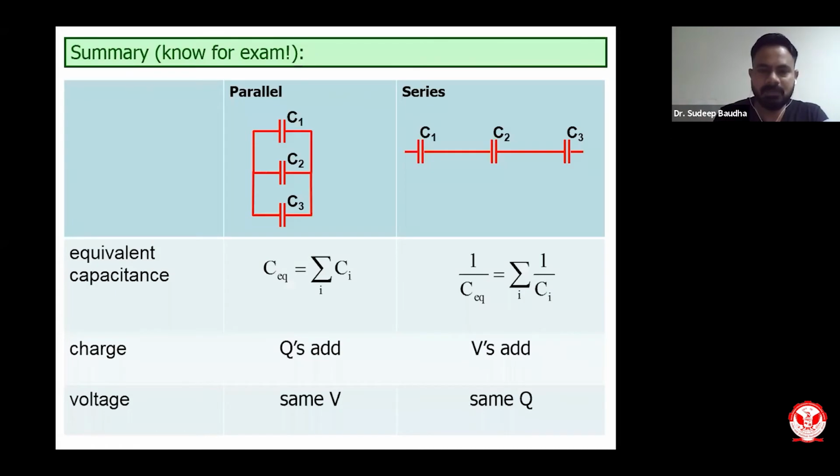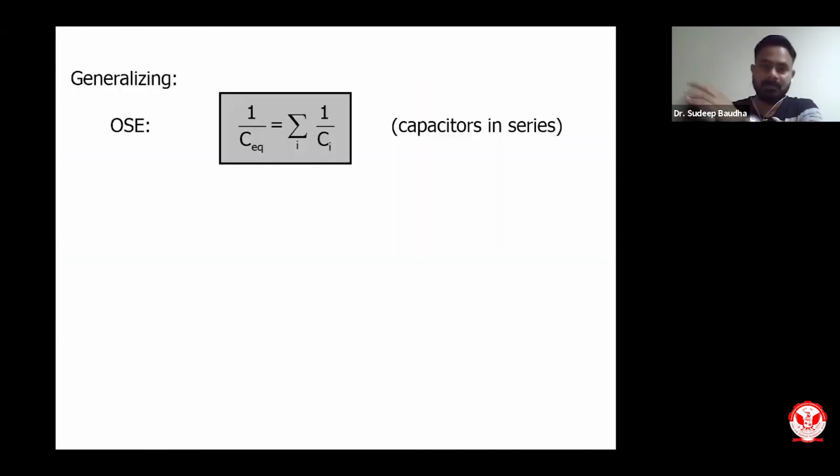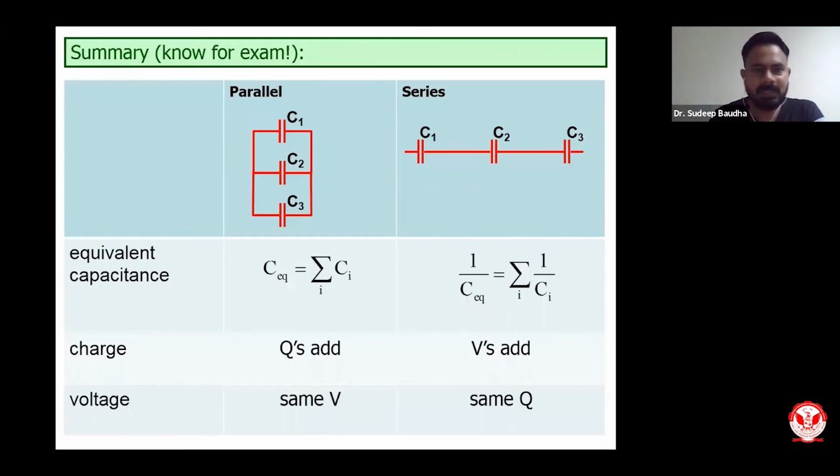So please try to understand this, as well as try to logically figure out whether the given circuit has capacitors in parallel or in series. So there are two essential types of examples that I have done for you: capacitors connected in series and capacitors connected in parallel.